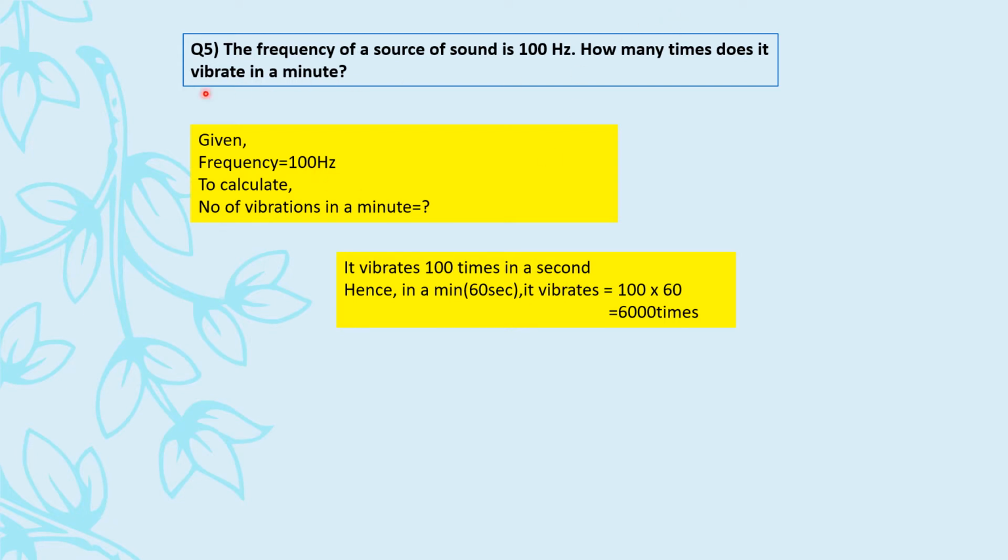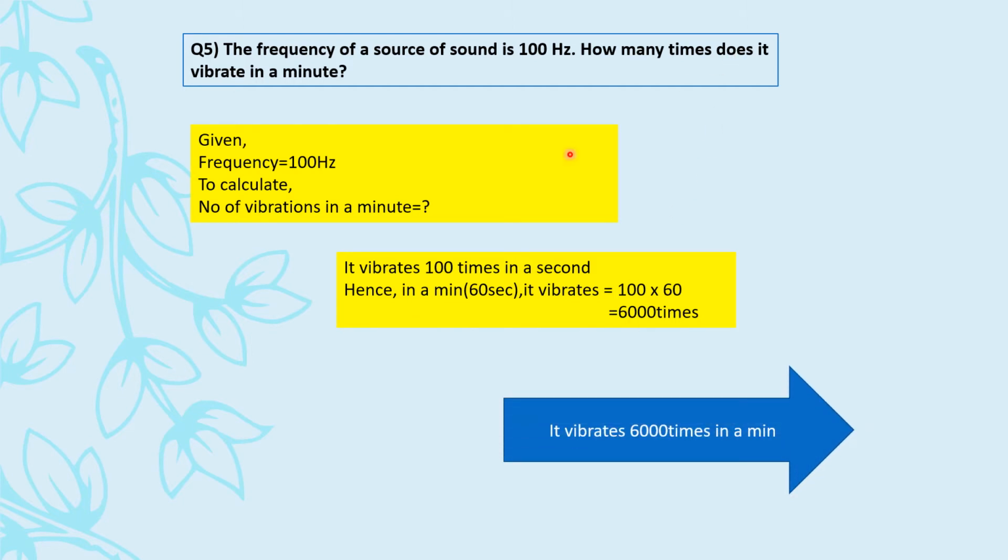Now what is the question? How many times does it vibrate in a minute? So this minute is not the SI unit. So first I'm converting that in SI unit. So in a minute, that means in 60 seconds, it vibrates how many times? So 100 into 60, it will vibrate 6,000 times. So the answer to how many times does it vibrate: we'll write down that it vibrates 6,000 times in a minute. If they had asked what would be the frequency in a minute, then what would we have to do? It is going to be 6,000 Hertz, right? Is this clear to you?